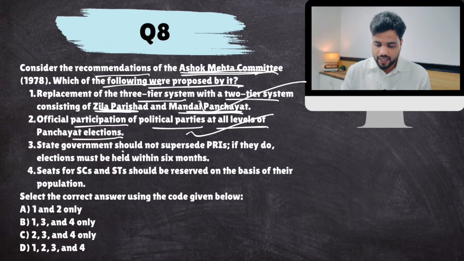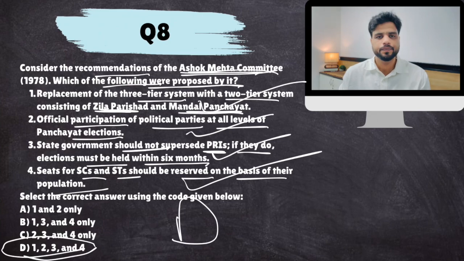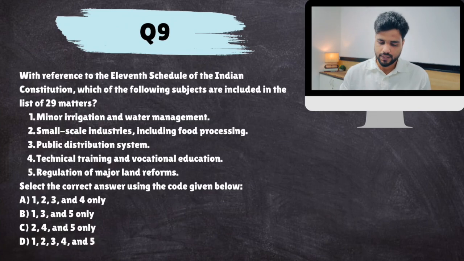Yes. State government should not supersede PRIs. If they do, elections must be held within 6 months. State governments should not dissolve panchayats, and if they do, within 6 months they have to elect a new one. Seats for SCs and STs should be reserved based on their population. Yes, all. Okay, next.